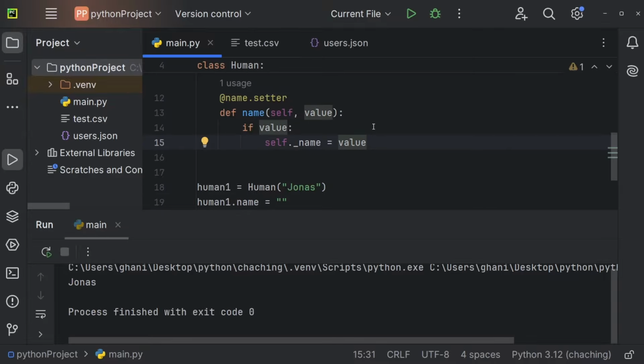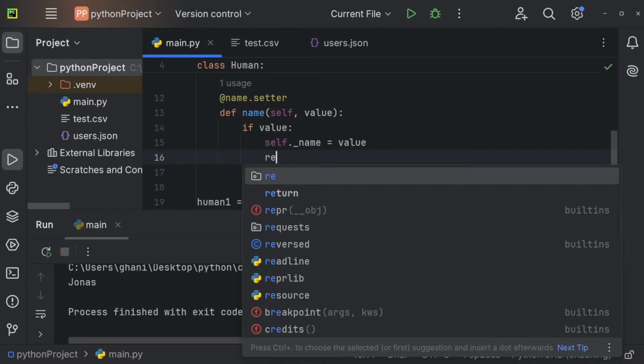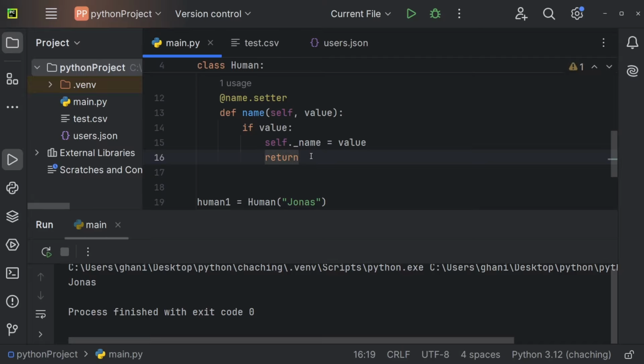And now we could also add a warning for the user. So if value exists, then we can just return right here, because then of course the value was valid. But if no value exists, then we're going to get to this part and we can just print "you are an idiot", like so.